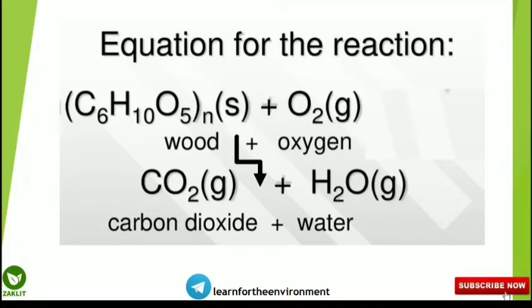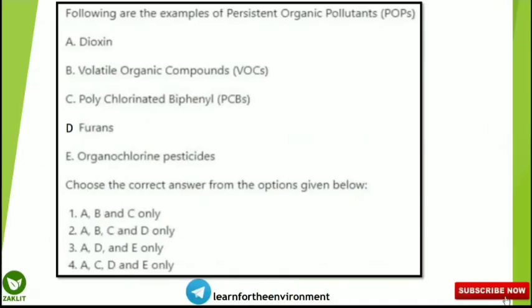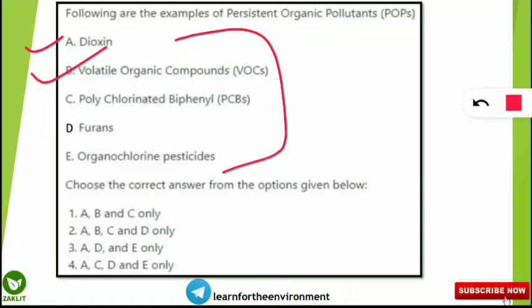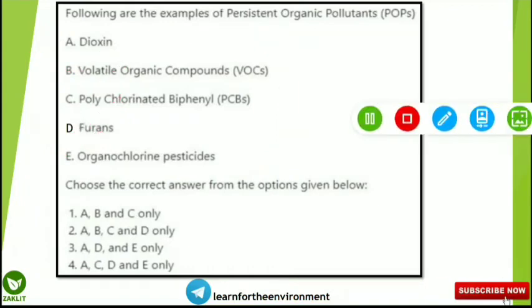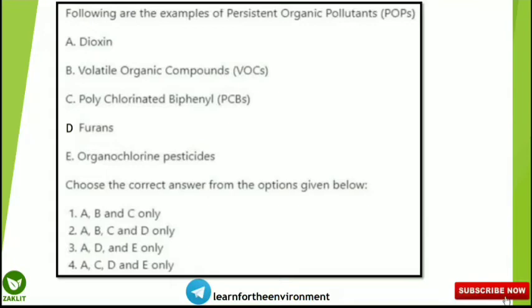Let's move to the next question. So the next question is coming up from the POPs. POPs means persistent organic pollutants, and we have to identify which are the examples of POPs. So the options are dioxin, VOCs, PCBs, furans and organochlorine pesticide. So here the correct option will be option number 4.